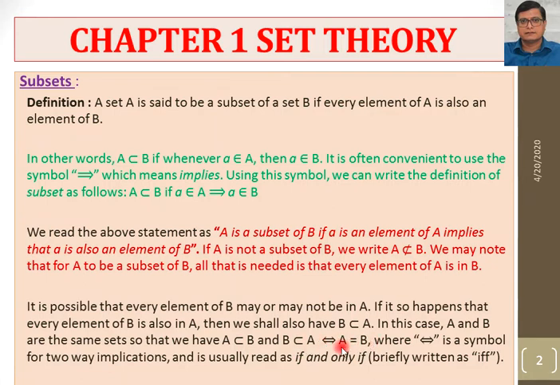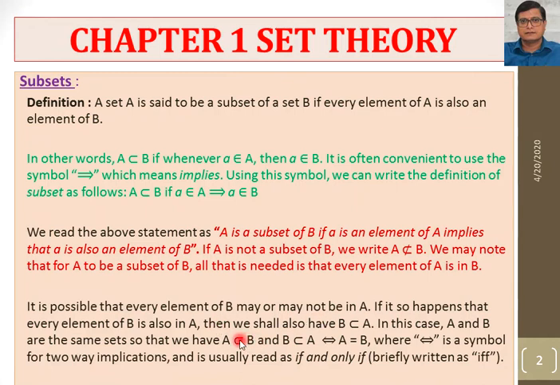And from the right side, A and B are equal if and only if A is a subset of B and B is a subset of A. So that's why this symbol is known as if and only if, or two-way implication. It is also known as an if and only if statement. In short, we write iff. So what is the meaning of iff?